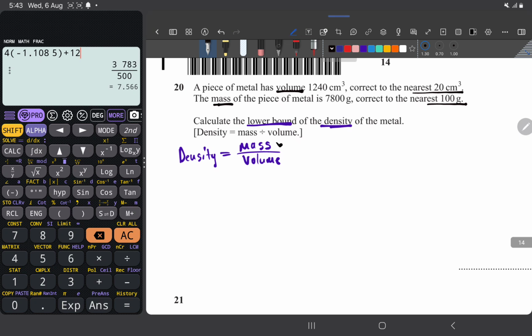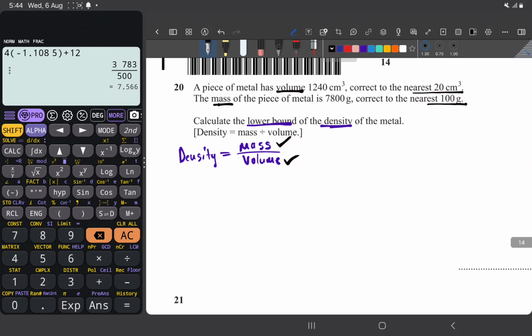So I can find the bound of mass, the lower and the upper, because I know what they were measured to the nearest. Then volume I can, because I know what it was measured to the nearest. Now the thing of it is, when I have these, I can now combine them in a special way to get the bound I want for density.